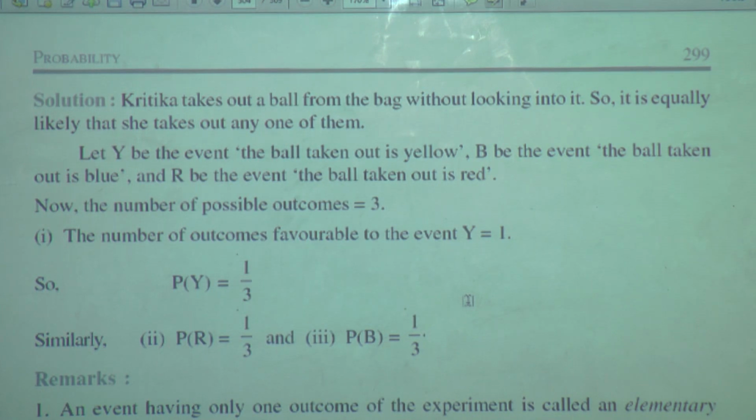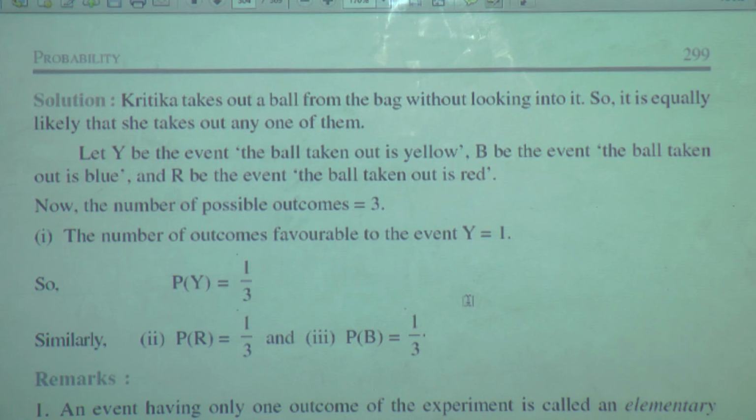What is the meaning of possible outcomes? This we have studied previously also in the previous year, and now also we are studying it. Possible outcome means whatever the results can be, whatever the possible results are, those are nothing but the possible outcomes. So in this case, the possible outcomes are 3, meaning the ball drawn can be of red color, can be of yellow color or can be of blue color. Because without looking inside the bag, the ball is drawn out